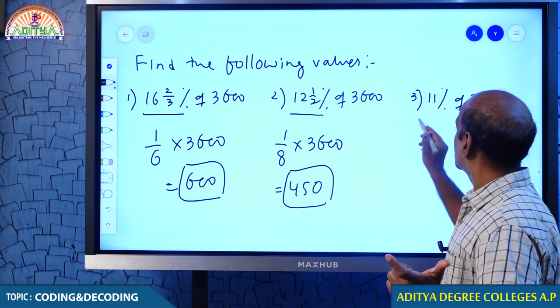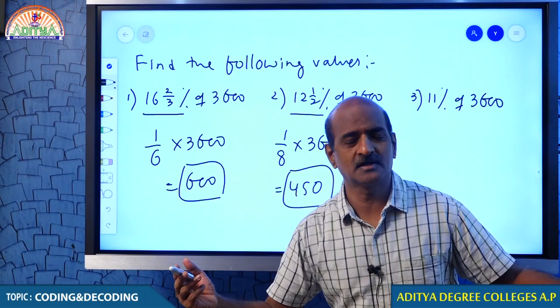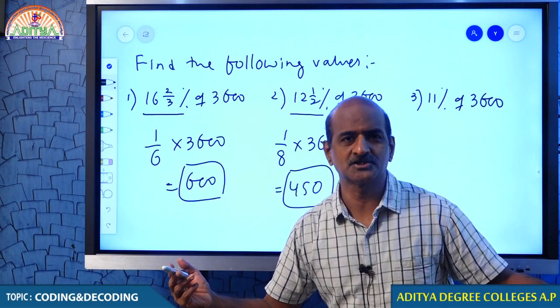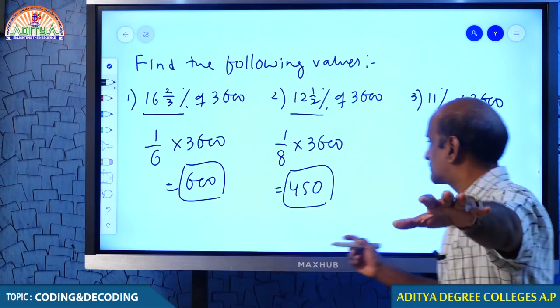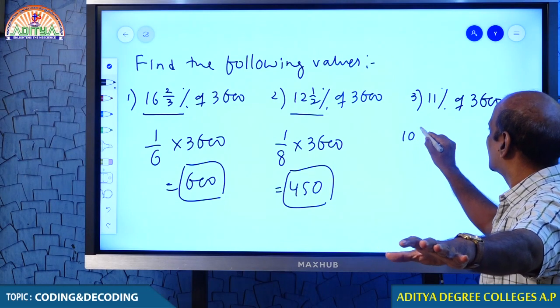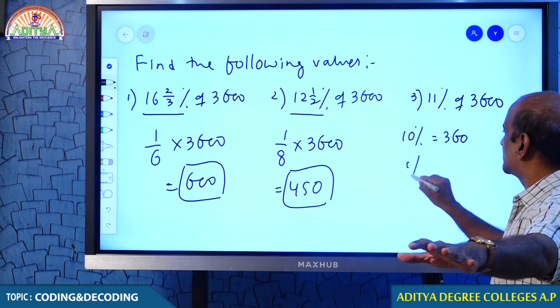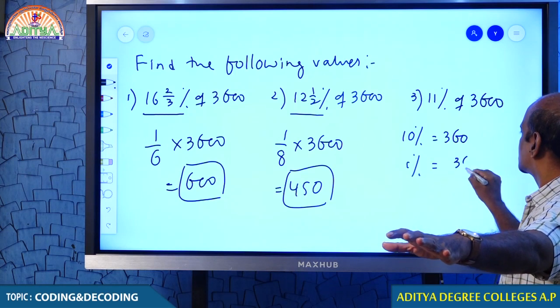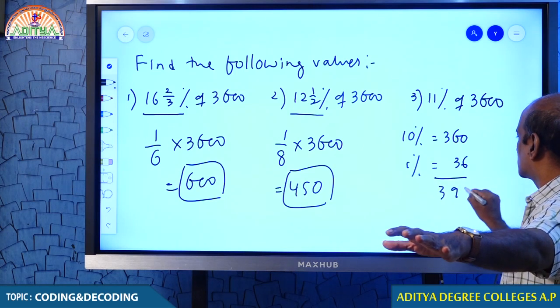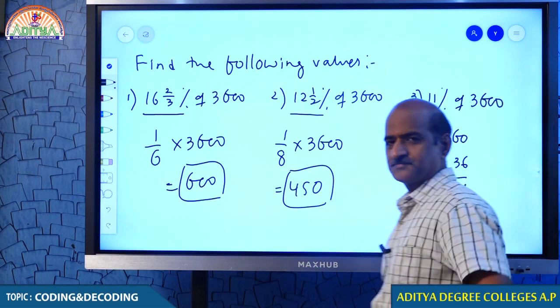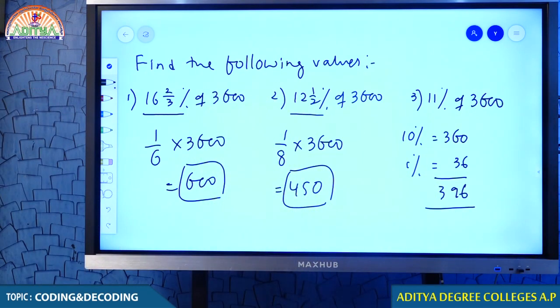Oh, 11%. 11% is not equivalent to any standard fraction. Then still we have a way out. What is 10%? 360. And what is 1%? 36. Now that comes to 396. Ready students? That comes to 396.